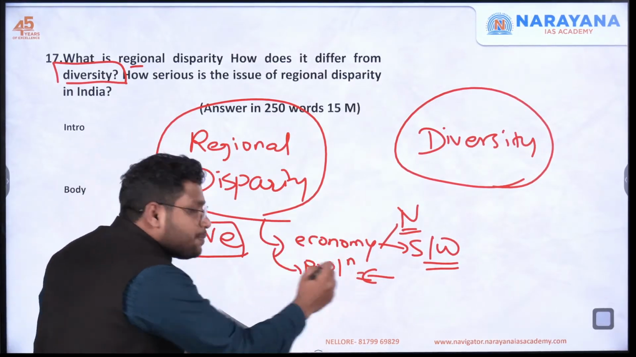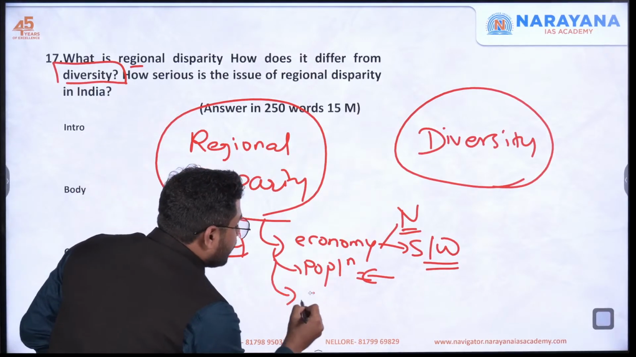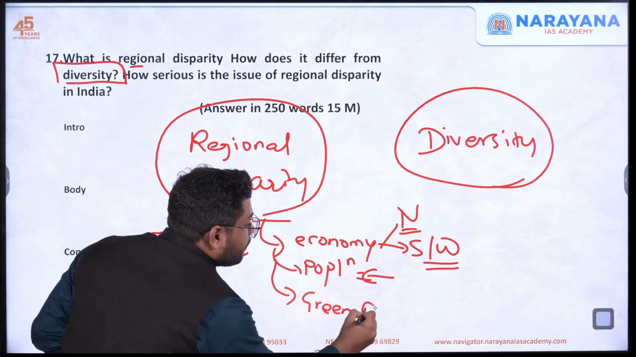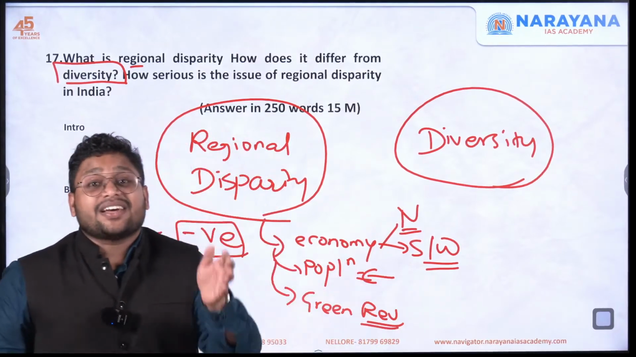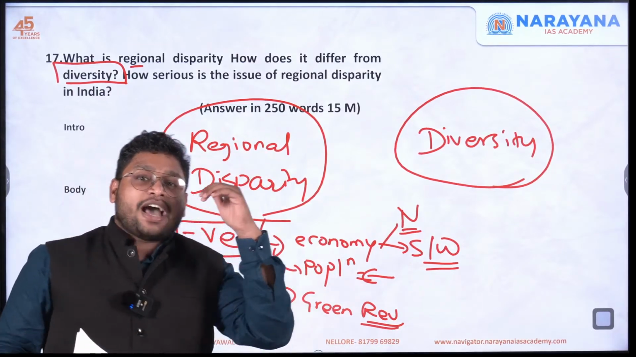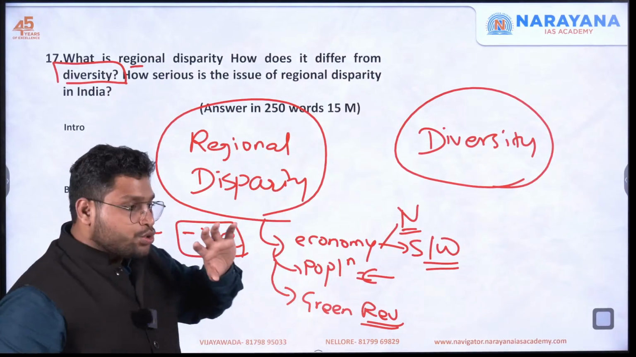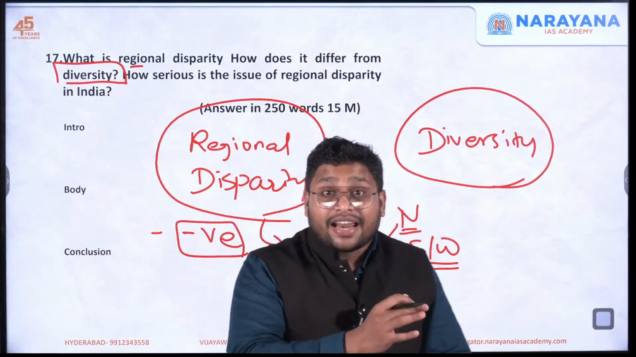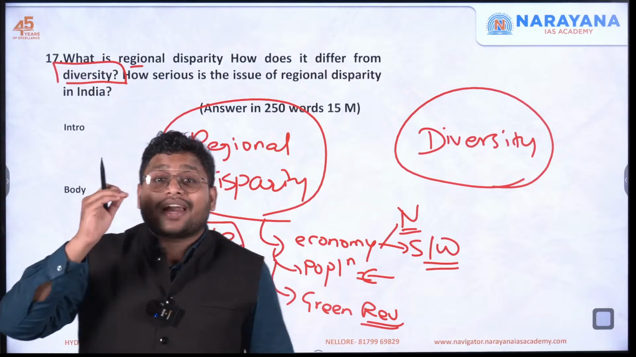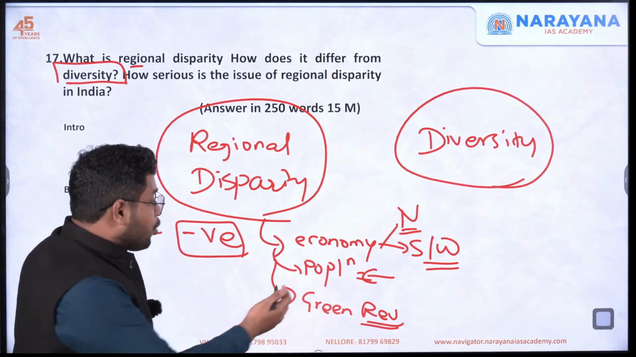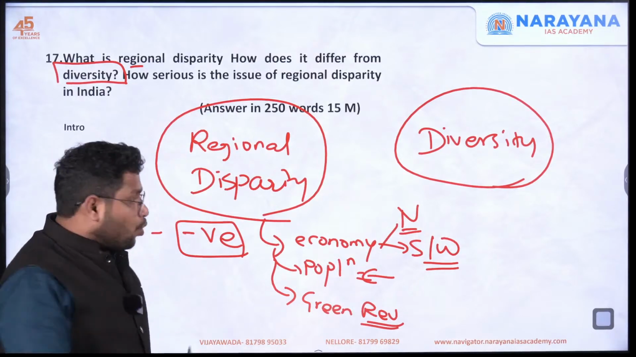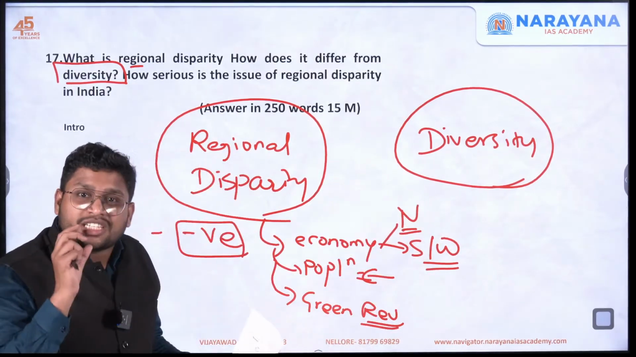So this is disparity. Even in terms of the green revolution, you see the green revolution took place, but in few states only. Other states, they are still backward. So you see, we have Punjab, we have Haryana, who are doing really good in agriculture, whereas we have states which are considered to be backward states or poor states because they are not doing good. So overall, you are trying to show this disparity.